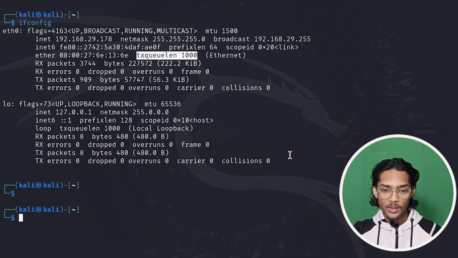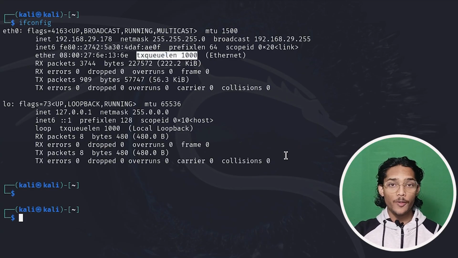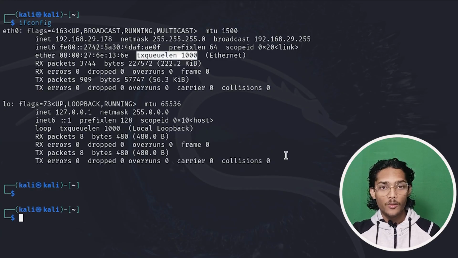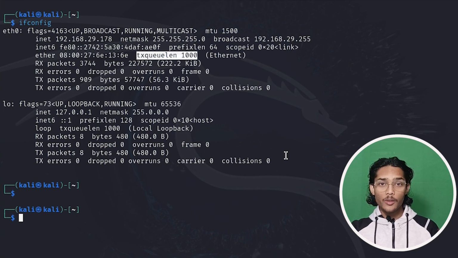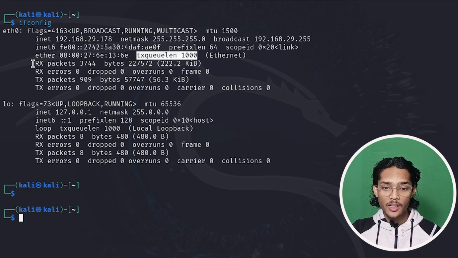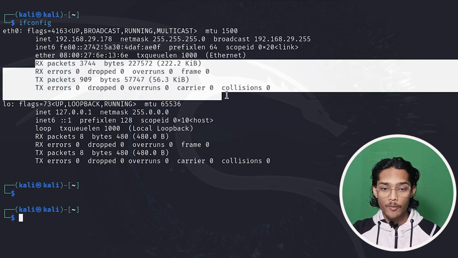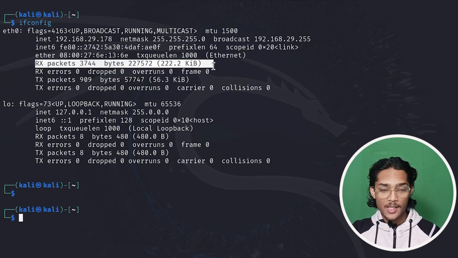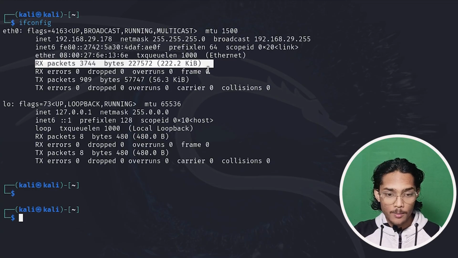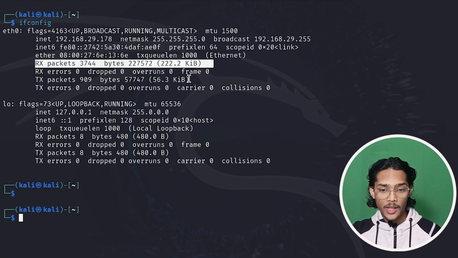This means the number of packets that an interface can hold in its buffer while waiting to be sent, and this can prevent packet losses during high network activity. Then we have some traffic information right here, like RX packets 3744. This means your machine has received 3744 packets from other devices till now, totaling somewhat 2 lakh bytes, 222 KiB of data. This can be some pings, file transfers and downloaded data as well.